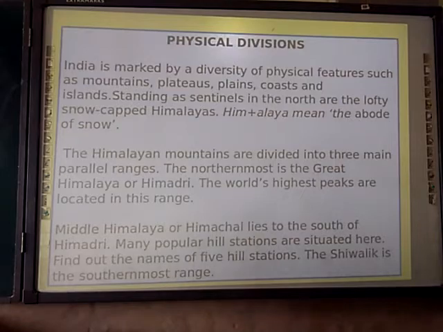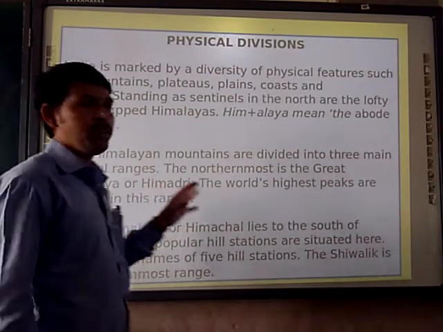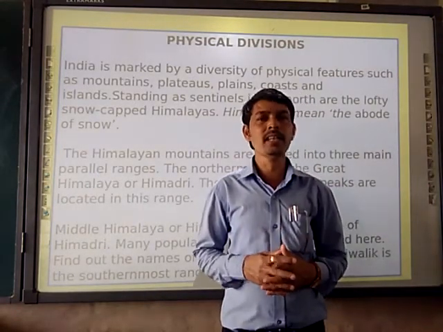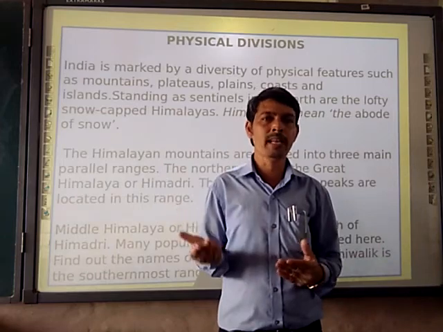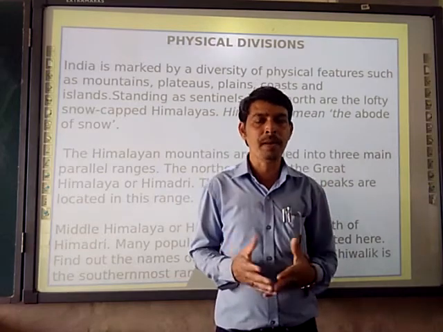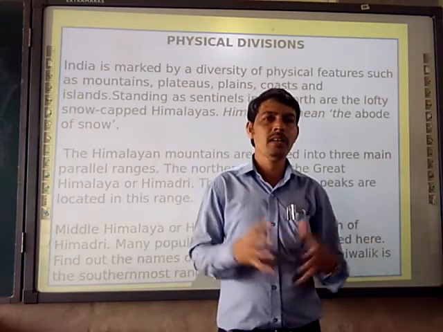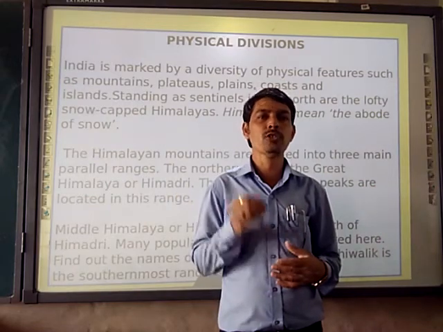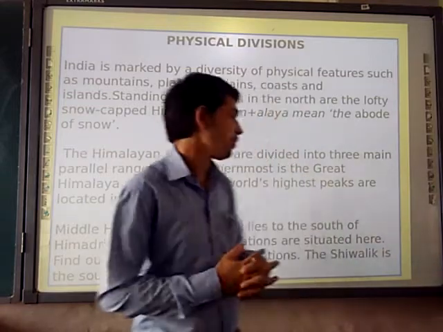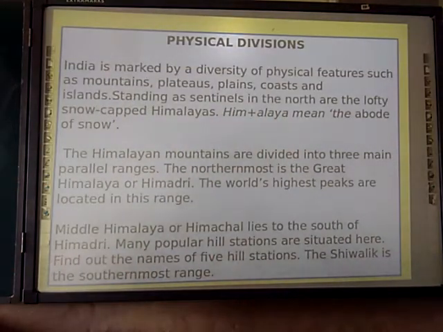Physical division of India. In this, we are going to study the physiographic features of India, the physical features of India, such as the Great Himalaya Mountains, the Northern Plain, the Peninsular Plateau, the Great Indian Desert, the Western Ghats, the Eastern Ghats, and the islands. All these are present in India, which makes India called a subcontinent, because all the features of a continent are present in India. India is marked by diversity in physical features in the form of mountains, plateaus, plains, coasts, islands and so on.